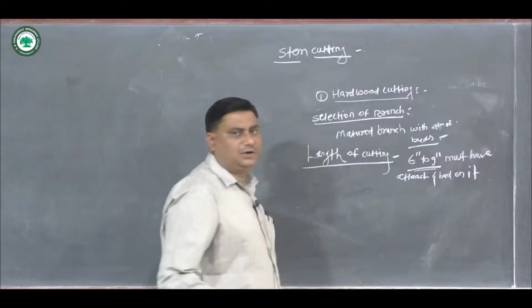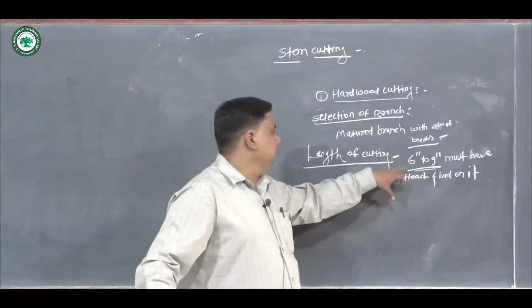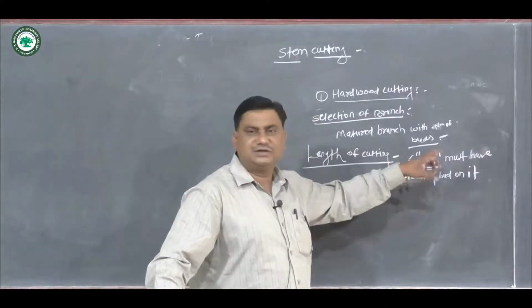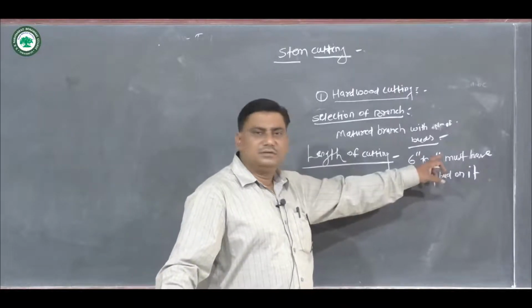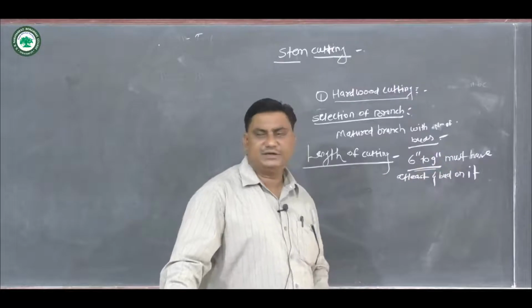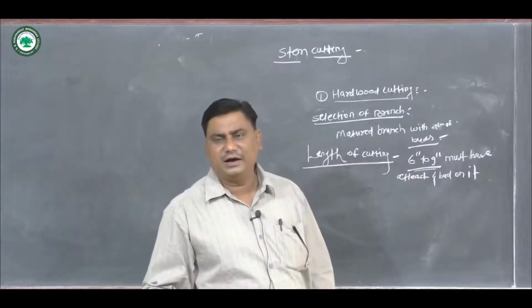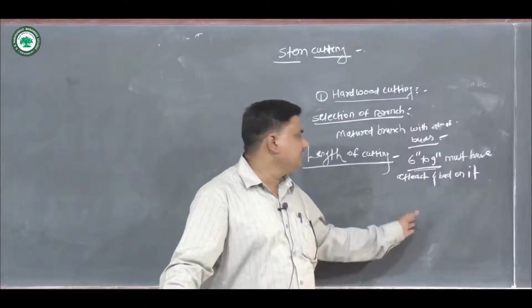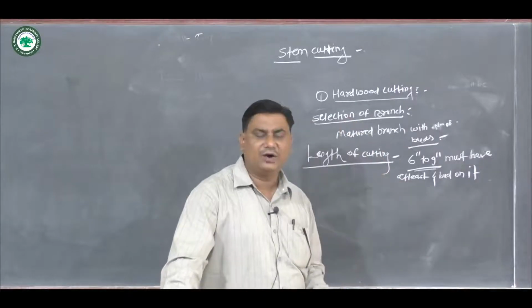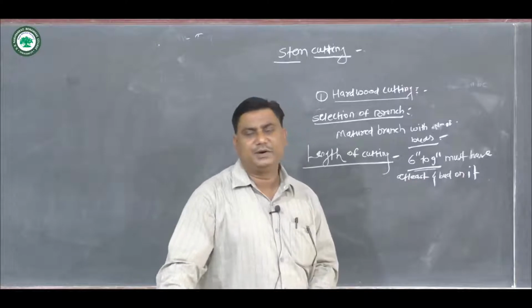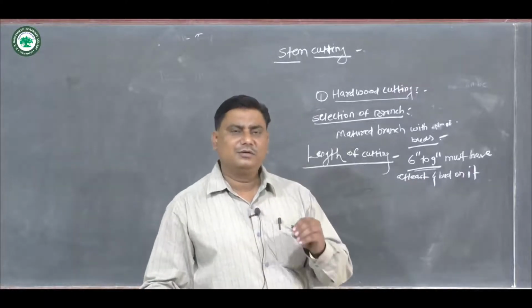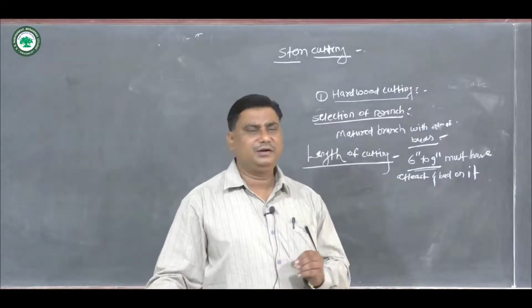So generally a length of 6 to 9 inch is appropriate, and the cutting has at least 4 dormant buds on it.